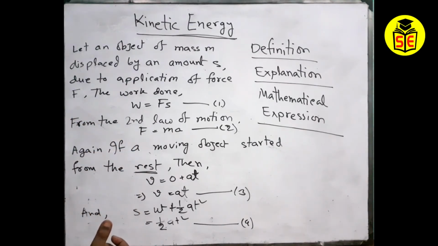What I am saying again and again: from the rest means u equals 0, the primary velocity is 0.